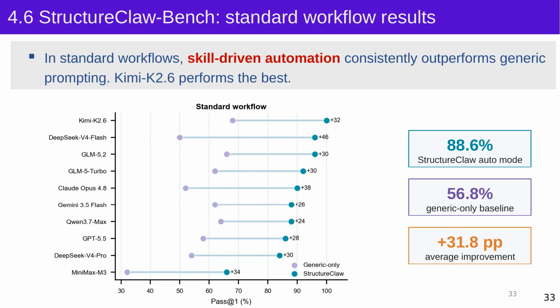The comparison shows that, when we use StructureClaw, the system can complete the benchmark tasks with an average success rate of 88.6% under the tested configurations. With the conventional prompt-based method, where the user pushes the model forward step by step, the average success rate is 56.8%. So in this benchmark, the agent and skill-based workflow makes the success rate substantially higher than generic prompting alone.